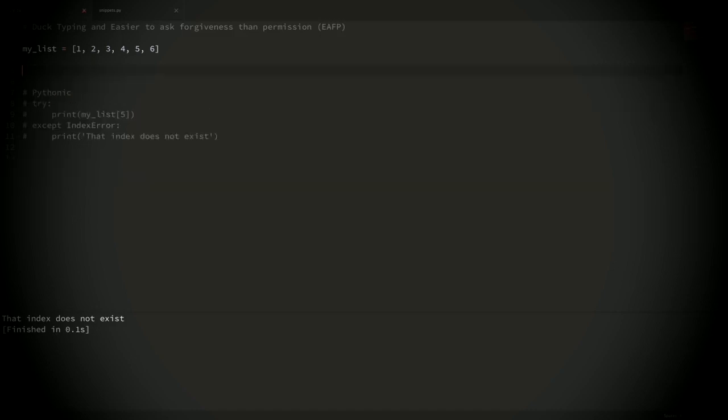Now, let's just try to do this. If we just try to print this index, and then just catch the exception IndexError, and print that that index doesn't exist. So now if I run this, you can see that we printed out the index of that list, but if we were to take this 6 out of here and try to run it, then we just throw this index error and print that the index does not exist.